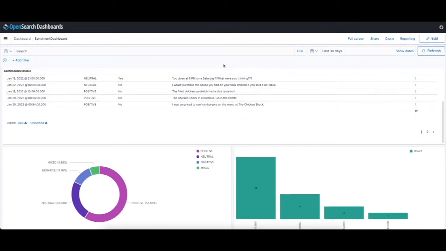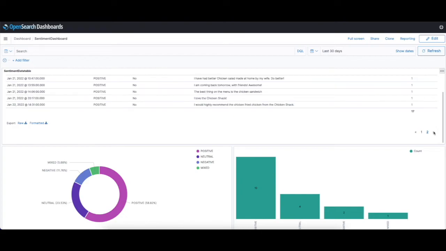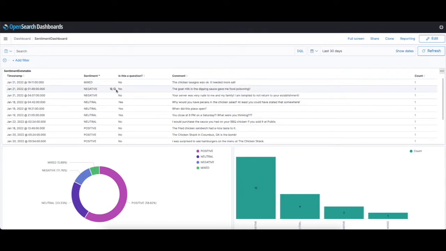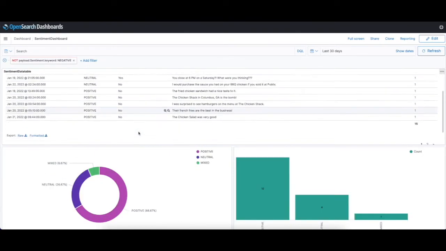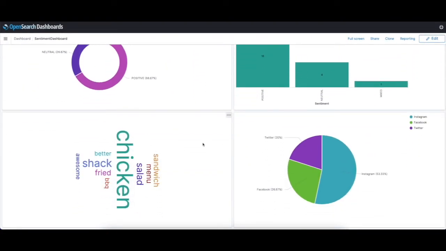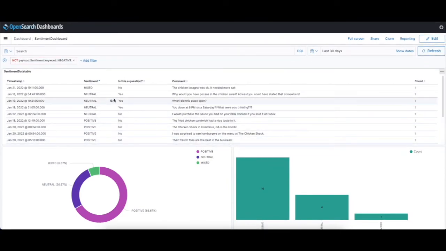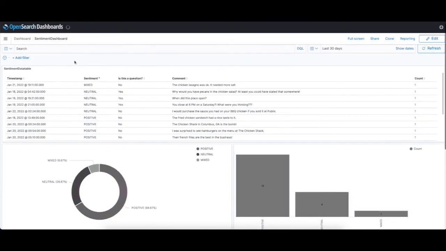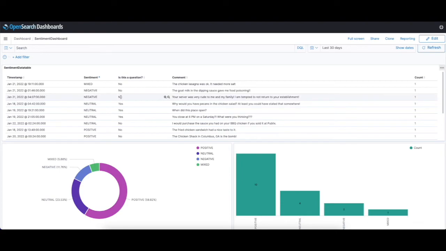And as you filter, you want to say, hey, I don't want to see the negatives. What does everything look like? So I take negative out and it shows me this information. Let's see what negative would have shown if we just say only negative.